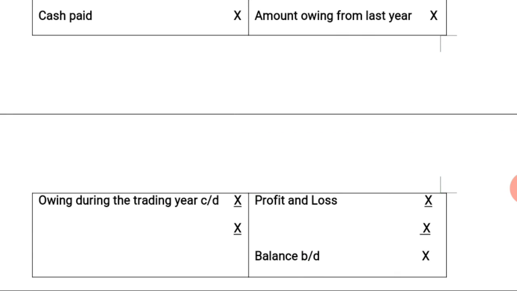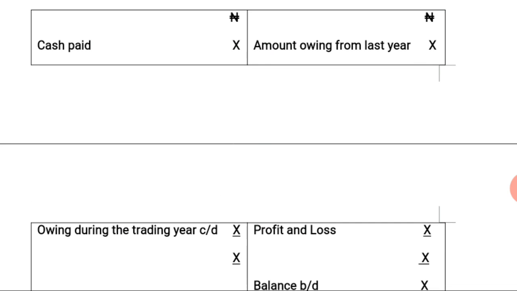Then the amount owing during the trading year is expected to be added to the cash paid during the trading year, and from it we are to deduct the amount owing from last year, which was on the debit side.